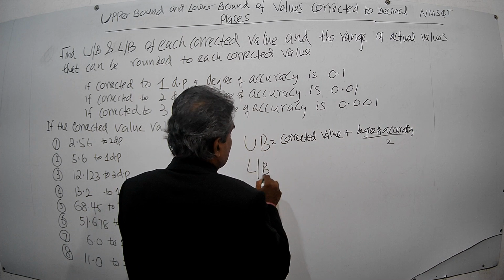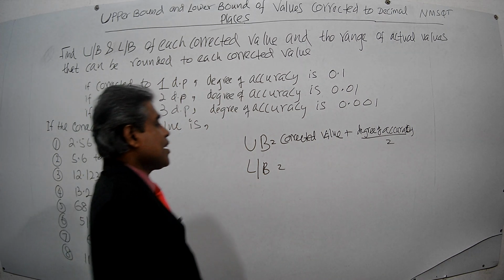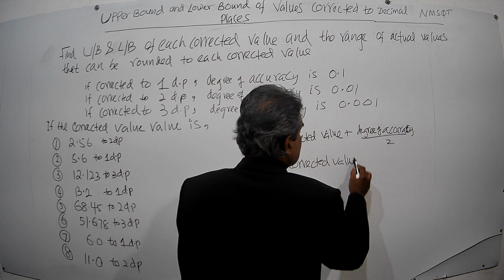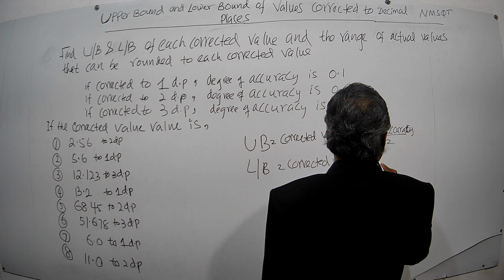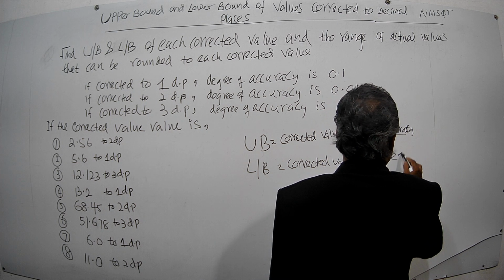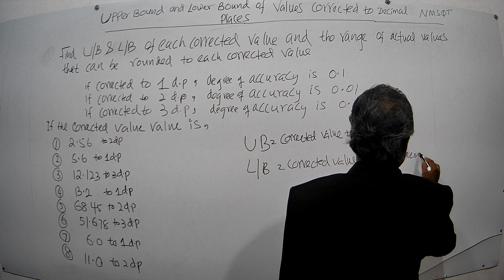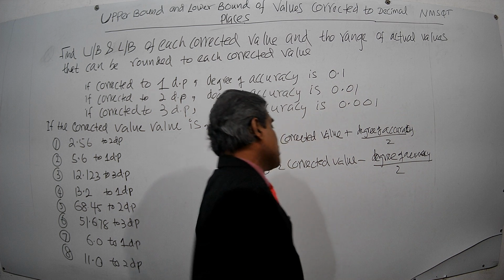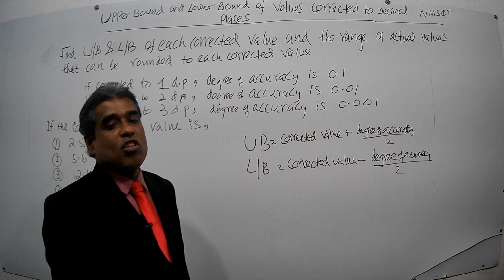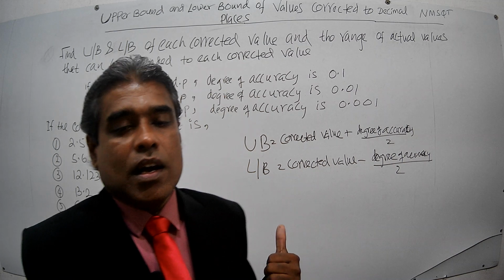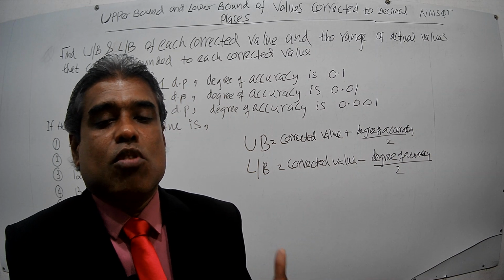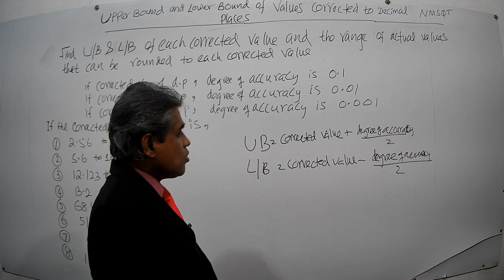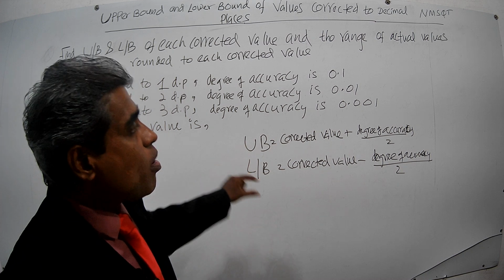Then the lower bound of a corrected value is the corrected value minus the degree of accuracy over 2. This is the lower bound formula. To find the lower bound of any corrected value, you have to use this formula. We have to use these two formulas for finding the upper bound and lower bound of any number.